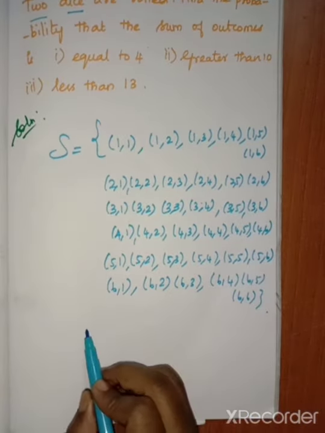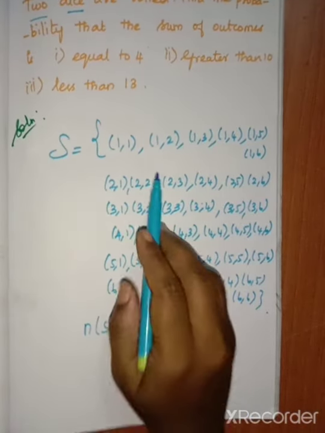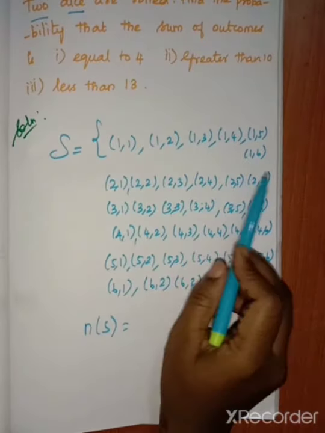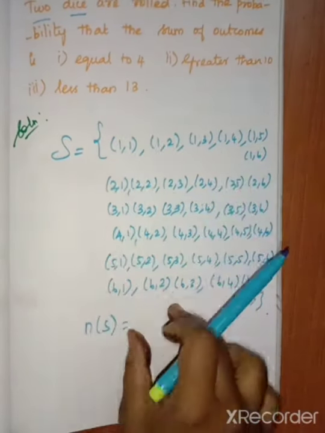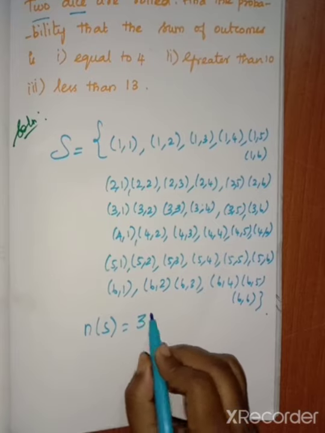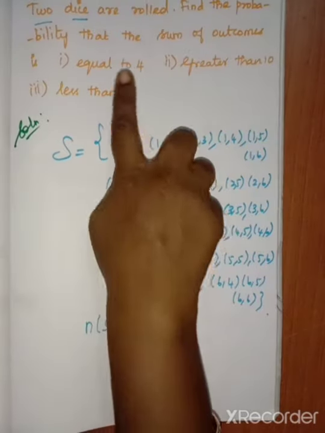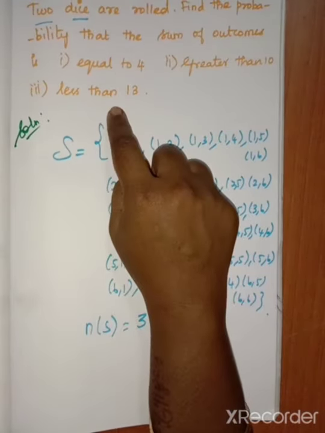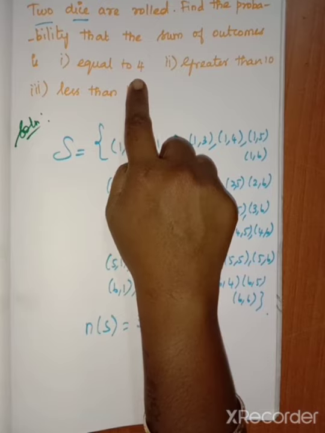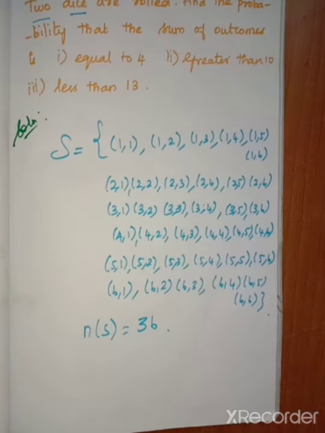So totally n of S equal to, if you calculate, 1, 2, 3, 4, 5, 6 like that. Here also 6, here also 6. So 6 sixes are 36. So here we find that n of S equal to 36. So here we have 3 possible probability terms: equal to 4, greater than 10, less than 13. So first of all, we want to find the first subdivision.